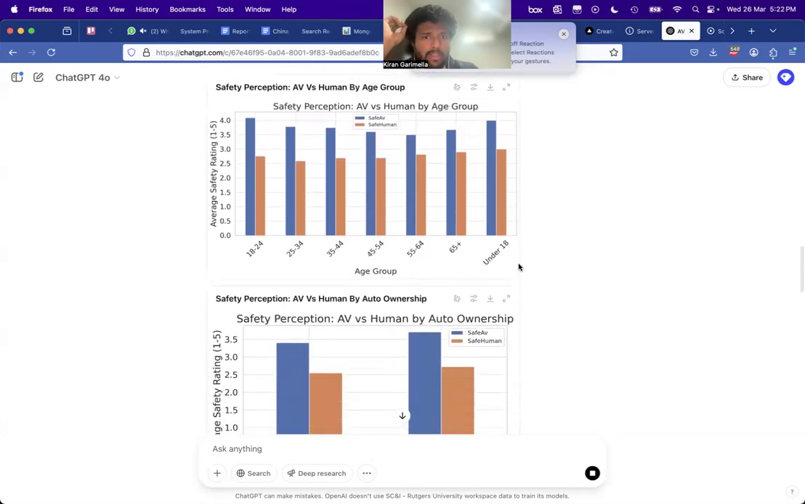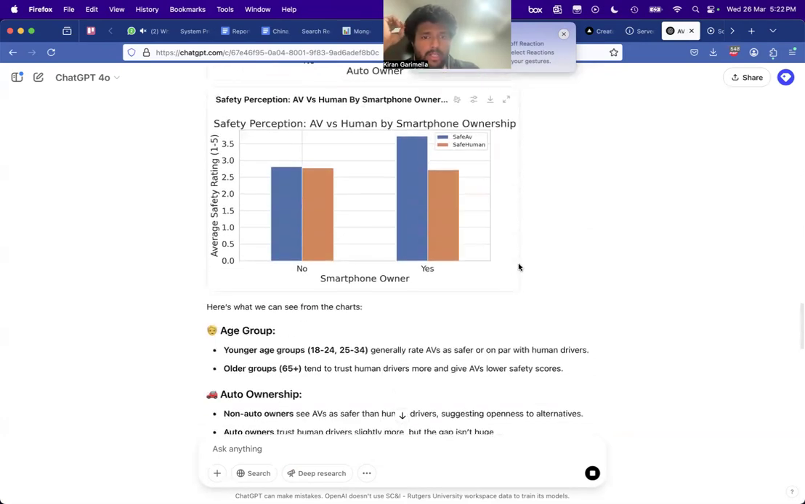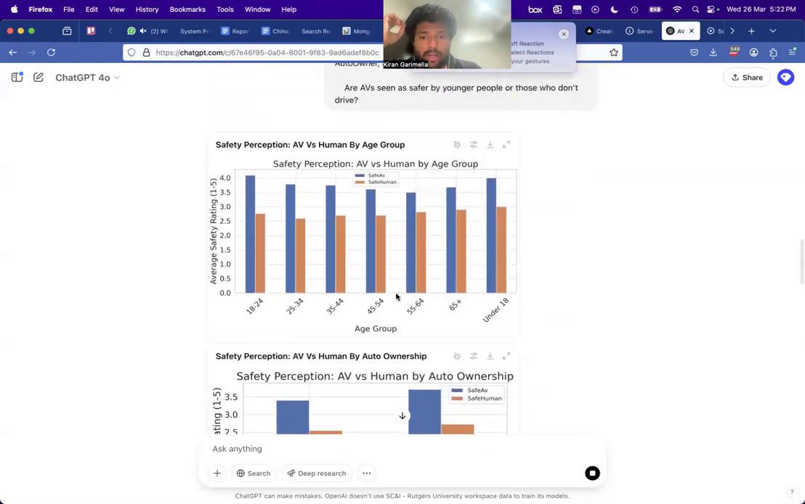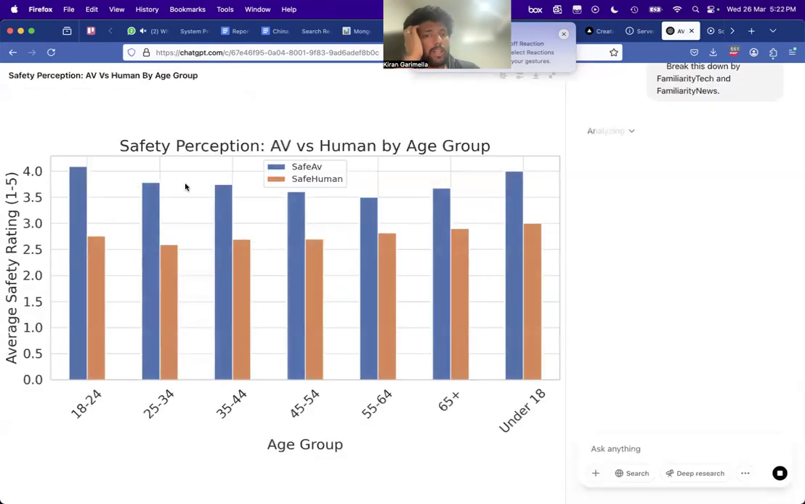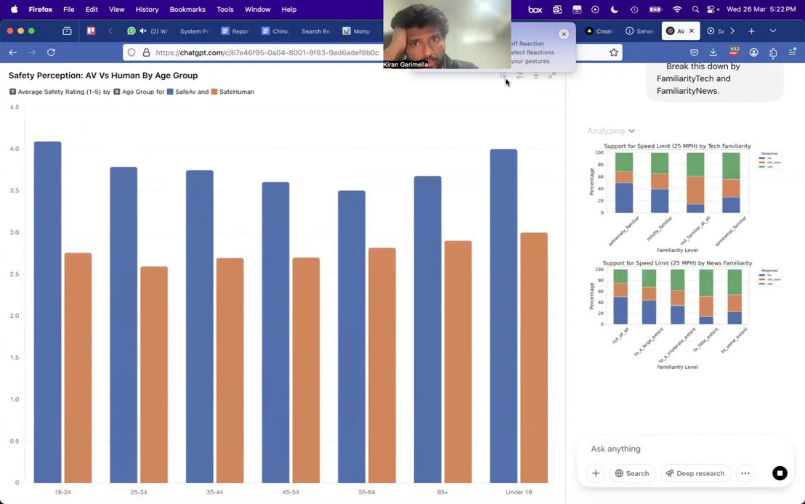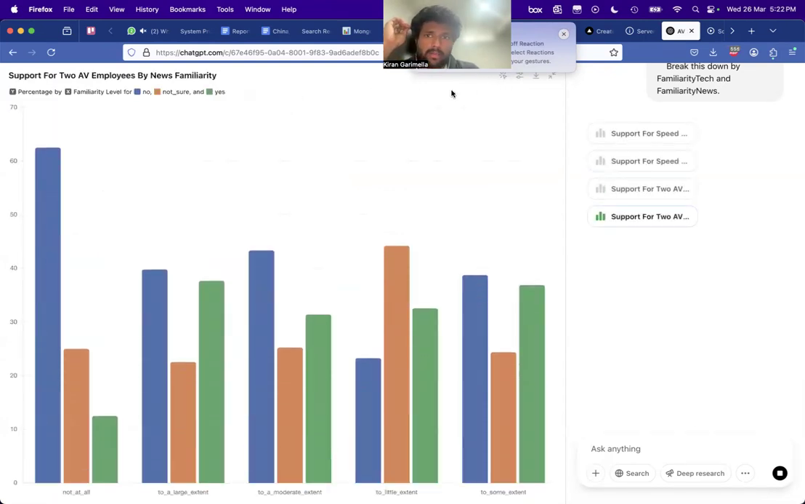Okay, firstly, it gave us these plots, right? And it also gave us the actual interpretation of those plots. It says younger age groups generally rate AVs as safer or on par with human drivers. Older tend to trust human drivers. Again, super interesting finding. So let's try to explore this plot. So here, I think this thing will work, right? So I click this thing, and what?